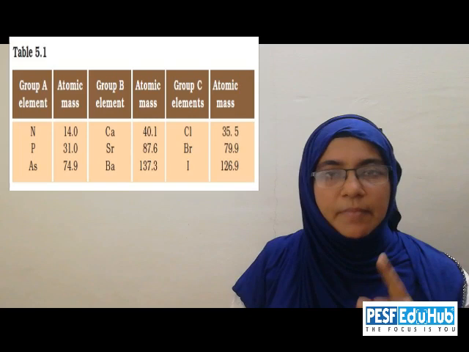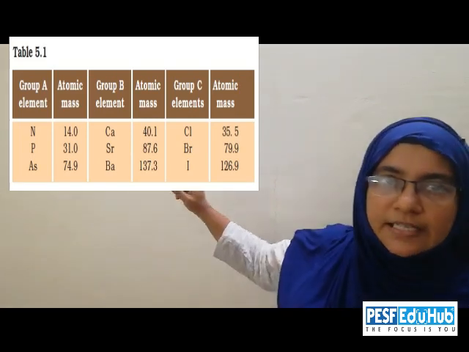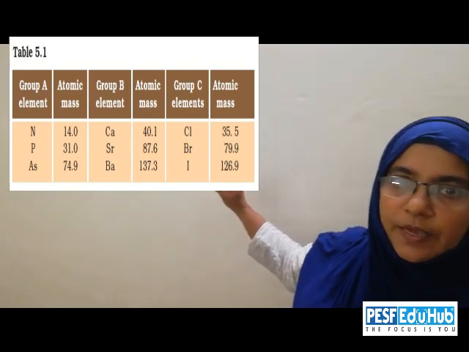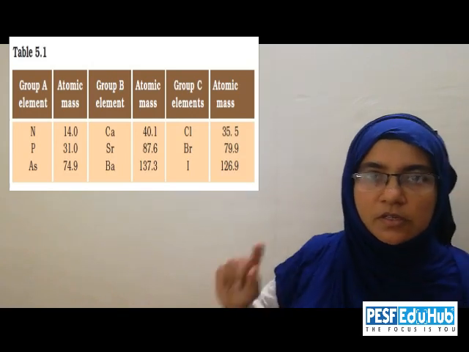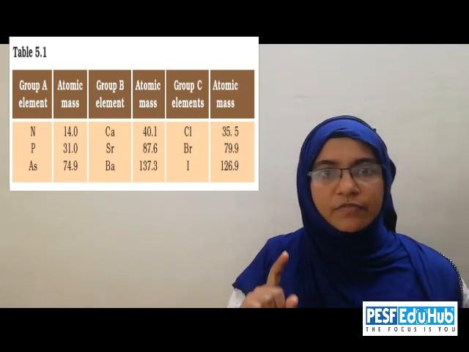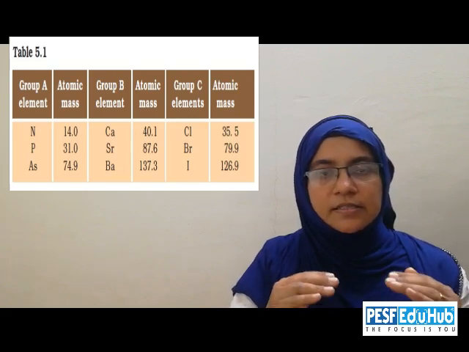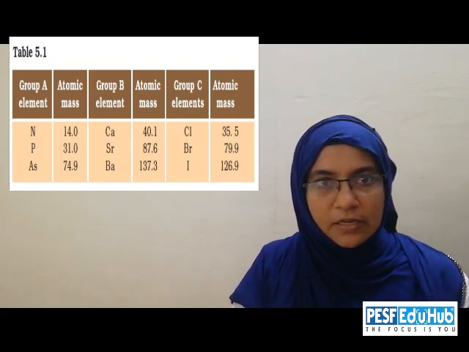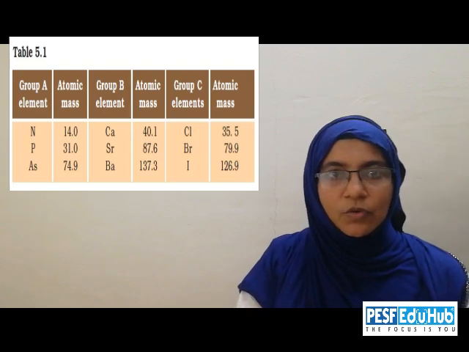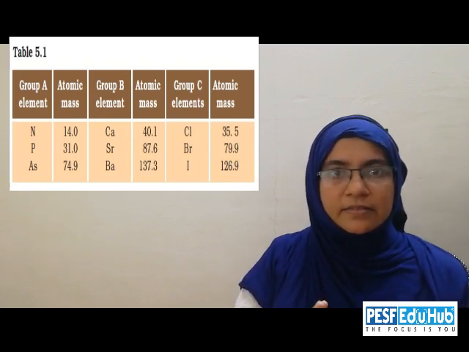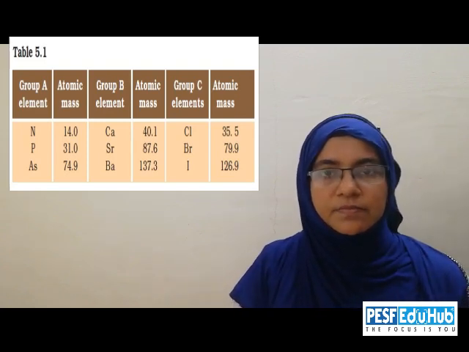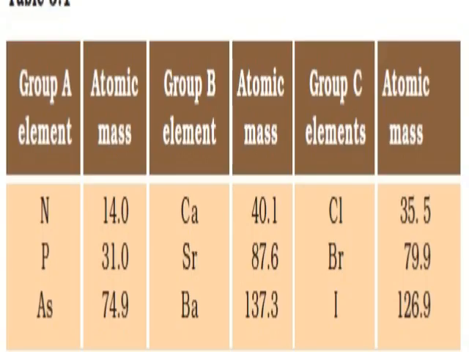So, in that manner, you have to check each group, Group A, Group B and Group C. In which group you can find this equation satisfying Dobereiner's condition, you can say that that is a Dobereiner's triad. So find it out for yourself. All the instructions are given clearly here.